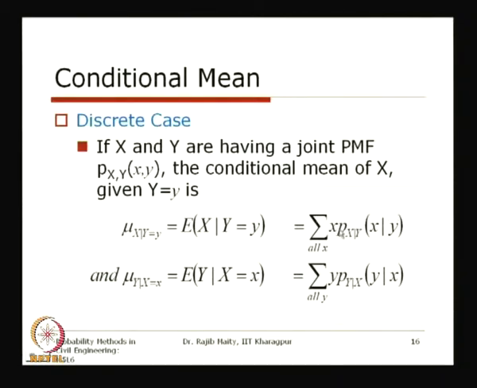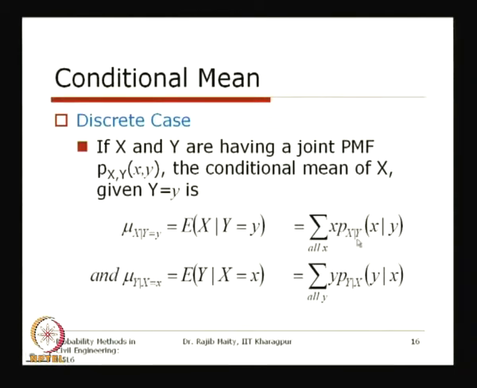As I am trying to say, this is a PMF or probability mass function for x, and it should follow all the properties that a PMF should follow. So we can treat this as a PMF.